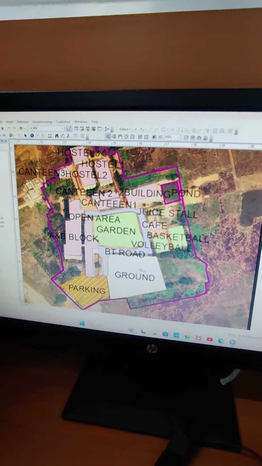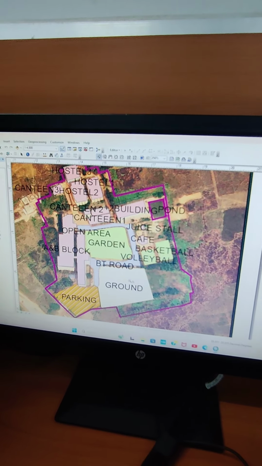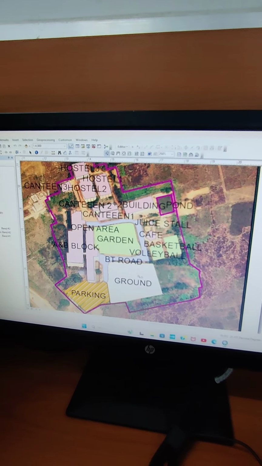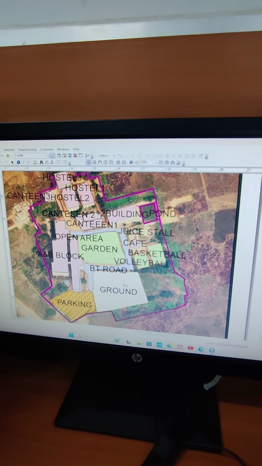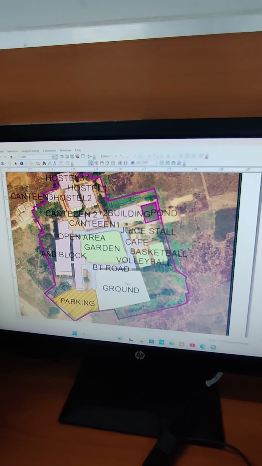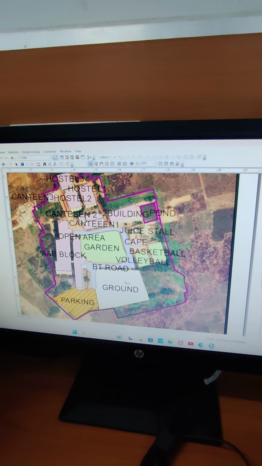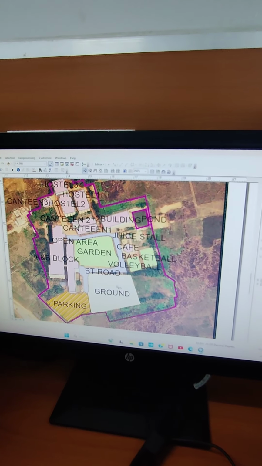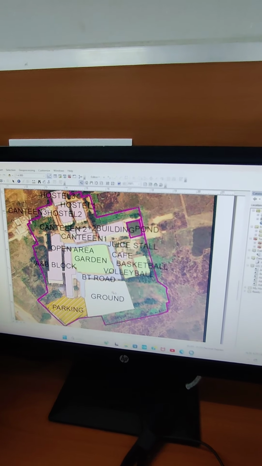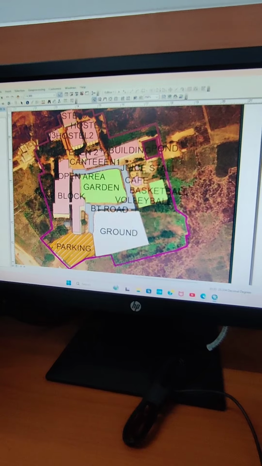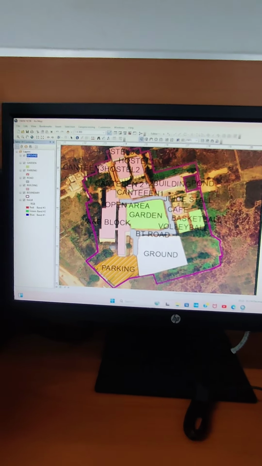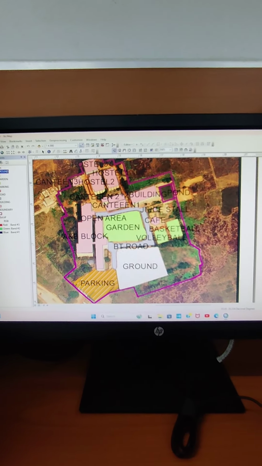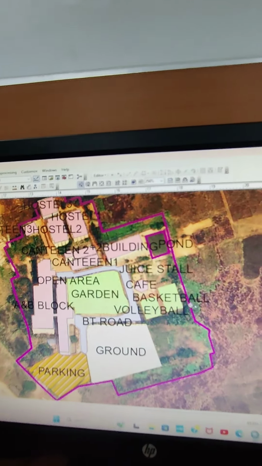Apart from digitization, we also did a field survey where we collected ground coordinates of each structure and parcel using the GPS logger application, which is very useful for collecting points for this type of survey. This ensures that our map is geo-referenced accurately to the real world. I used the GCS WGS 1984 coordinate system, and added the scale bar, north direction and legend to make the map clear and professional.